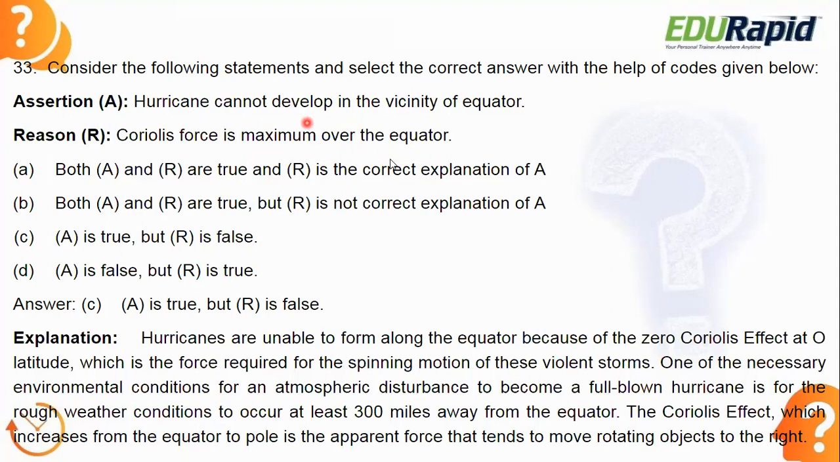Then, hurricanes cannot develop in the vicinity of the equator. It will develop at the equator only. Hurricanes are another name for the tropical cyclone. So why will they develop at the equator? Because of the zero Coriolis force there. The equator region possesses 0-degree Coriolis force. Coriolis force is very much minimum at the equator, which helps to form hurricanes. So the assertion is true, and the statement that Coriolis force is maximum over the equator is wrong.